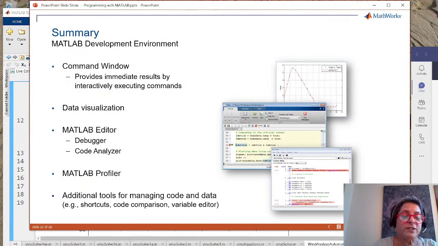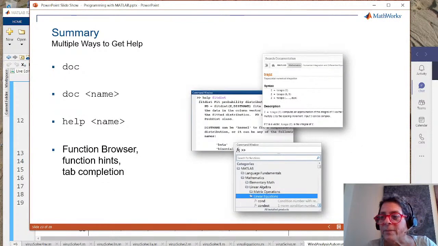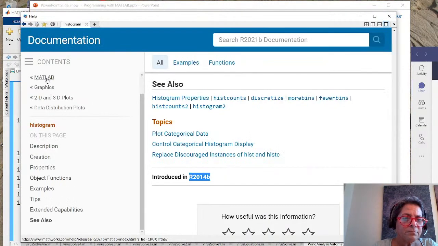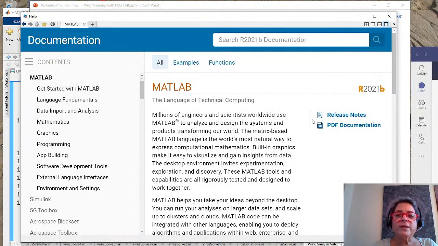And then I'm just listing some of the tools we talked about. We did data visualization. We didn't use the profiler today, but we showed a lot of different ways of looking at the tools. One last thing I want to leave you with, and I'm going to come back to my MATLAB to show you this. In the help, if I come back to MATLAB here, I can look at the release notes.